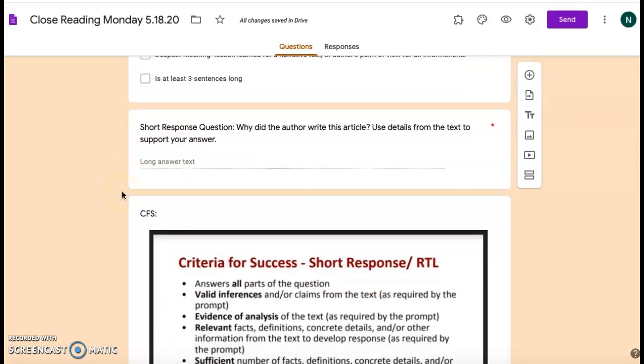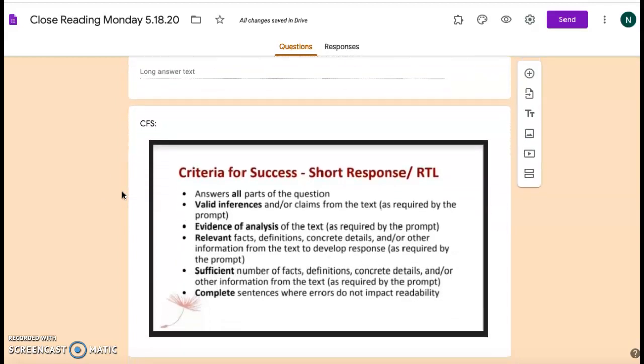Why did the author write this article? Use details from the text to support your answer. And here's the CFS for that as well, to remind you what your short answer should include.